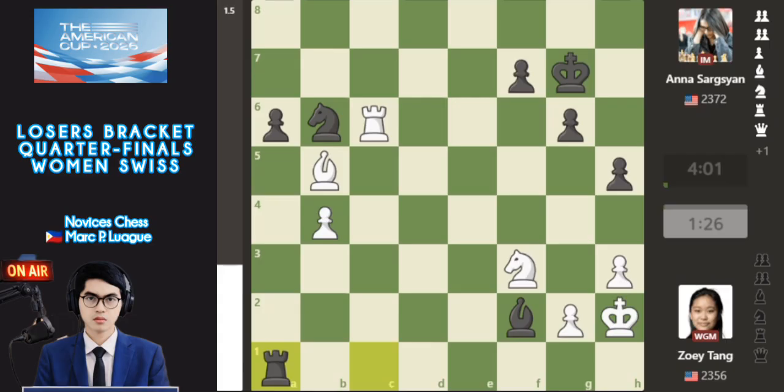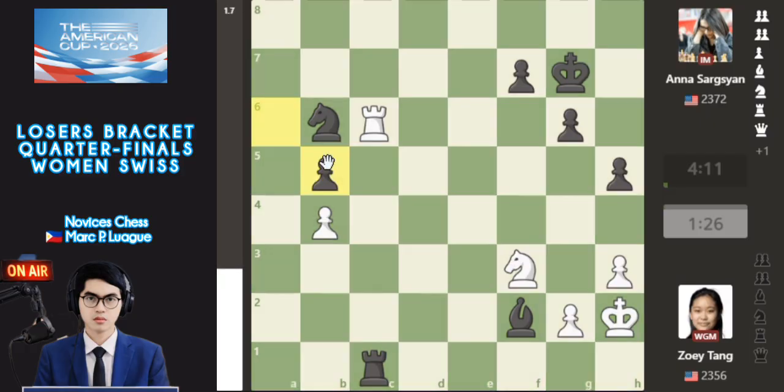And also rook a1. So rook a1 by Sargsyan. It means do not capture with the pawn. If you capture with b takes b5, do not capture with the bishop. And if you lose this with the rook here, and the rook captures, this is a loss for Black here.